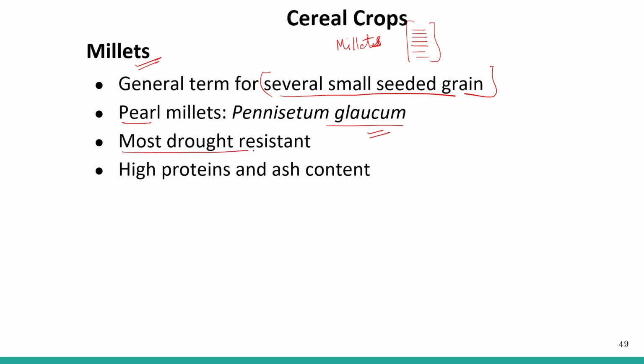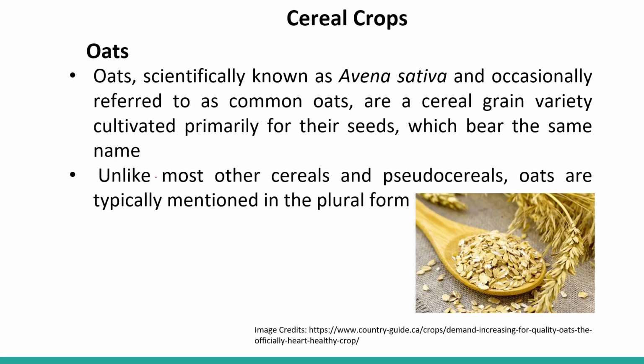They are the most drought resistant and have high protein and ash content. So if we want to avoid carbs in our diet, we can opt for different millets, as they contain high protein and less carbs.